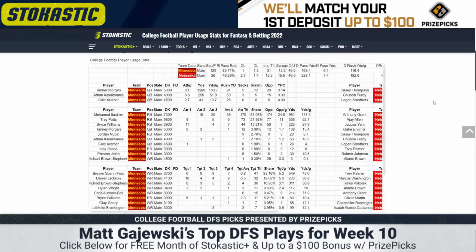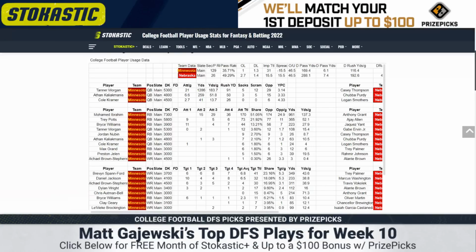Minnesota, Nebraska, 15.5-point spread in favor of the Gophers. The total in this game is 46.5. Tanner Morgan, he's basically a glorified game manager because Minnesota ranks 129th in pace. They have a 36% pass rate. He's somewhat mobile with 91 yards, but it's more so just escaping sacks, not really providing much on his own.